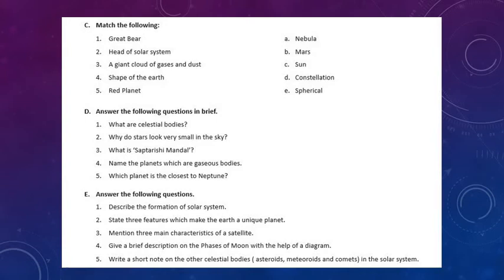It cooled and gained very fast rotation. Full stop. The 8 balls of gases of different sizes were separated from the nebula. Full stop. The remaining central mass of the nebula changed into a star known as the Sun. The other 8 balls changed into planets.